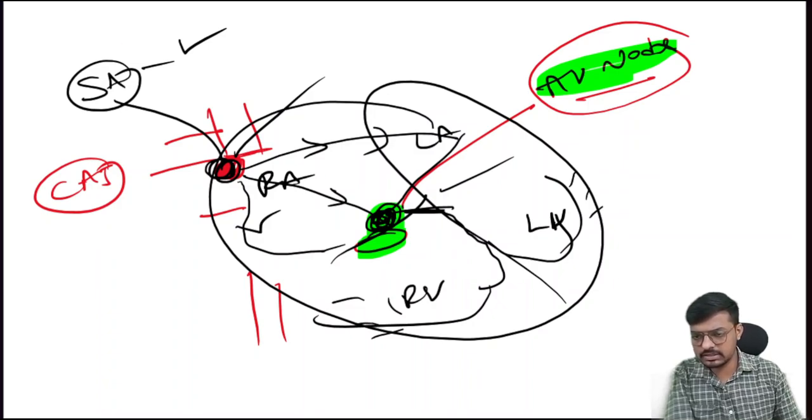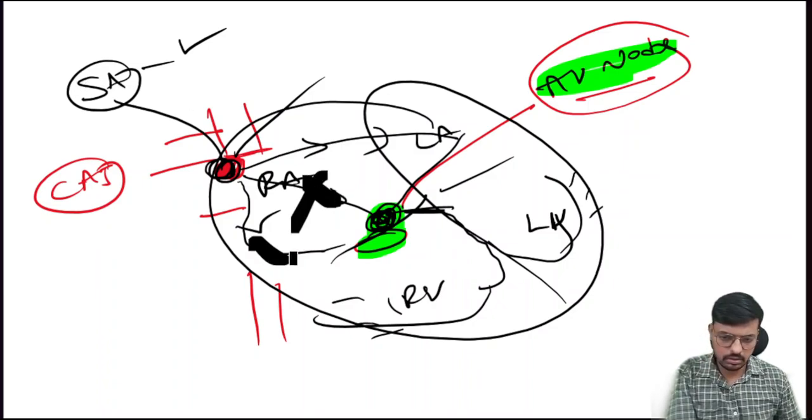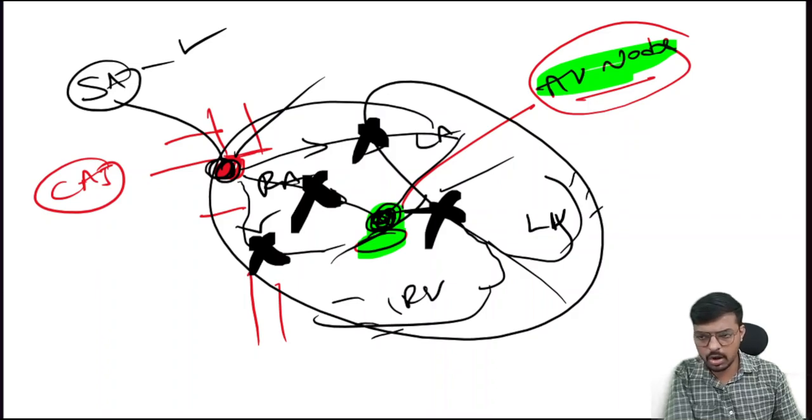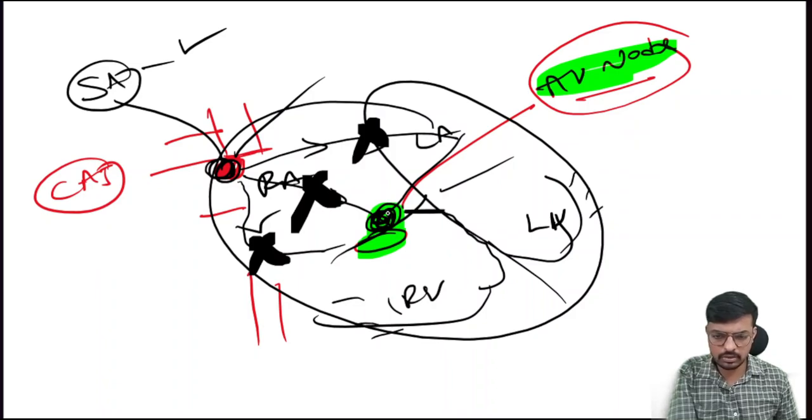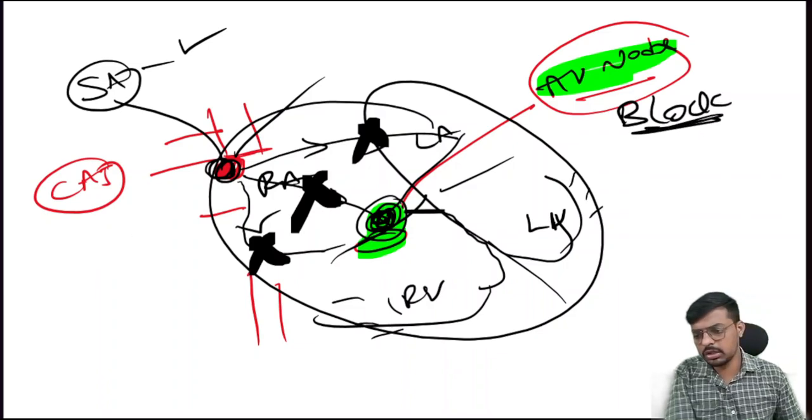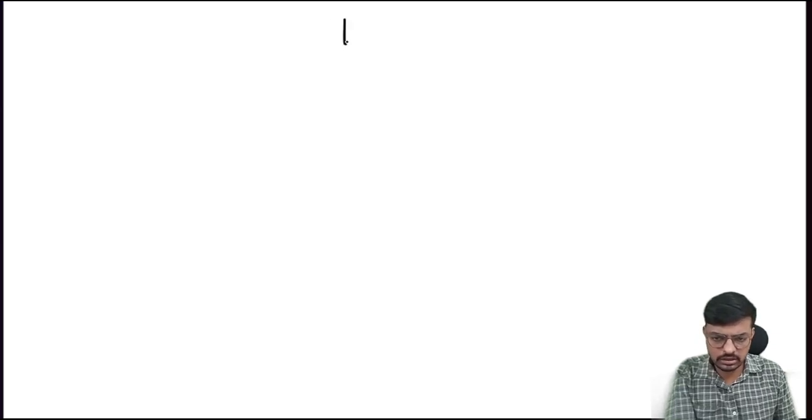If there is any sudden blockage in the conduction system, we call this a heart block. If there is a blockage at the level of the SA node to the AV node, that is what we call an AV node block. So based on this we have the heart block. First I will classify and clarify, then we will go to the main important thing, that is the heart block.